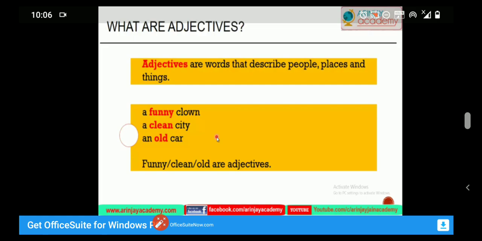See the examples here. A funny clown, a clean city, an old car. Here, funny, clean, old are adjectives. In the first example, a clown is a person. In the second example, a city is a place. And in the third, a car is a thing. So funny, clean, old are adjectives, and they are used for the nouns clown, city and car.